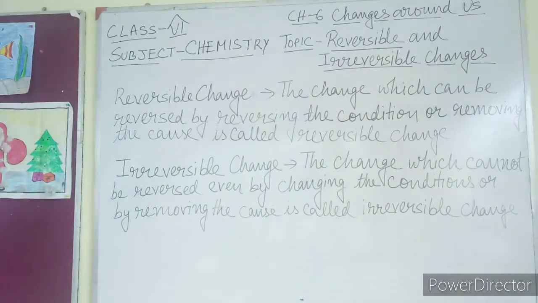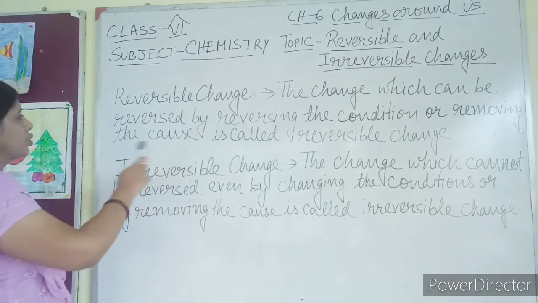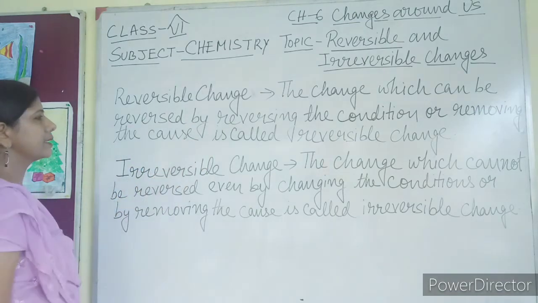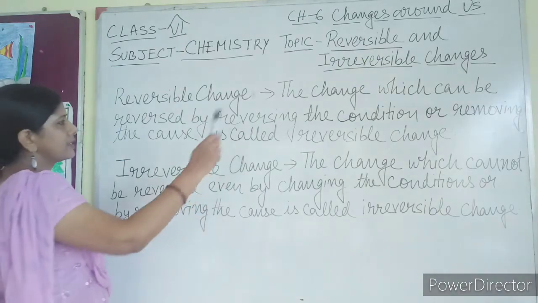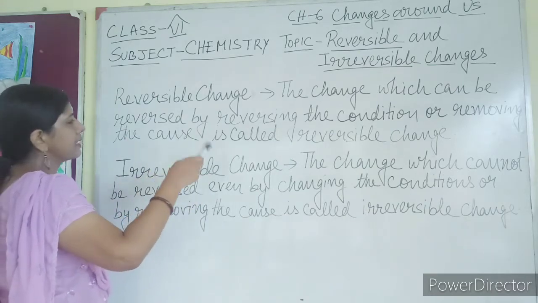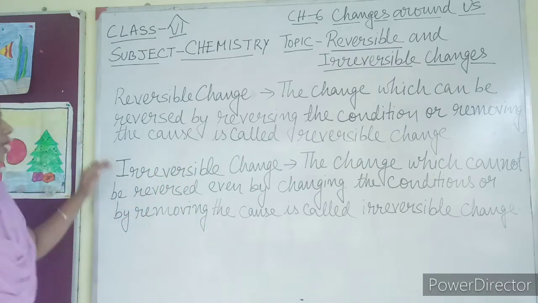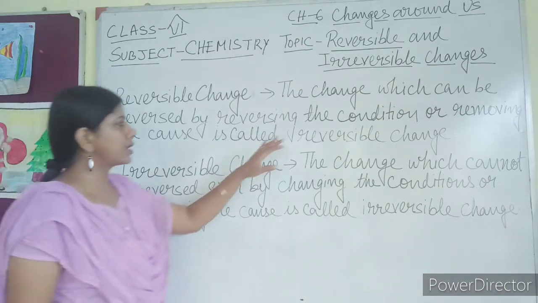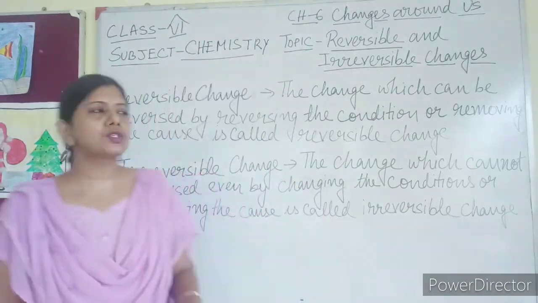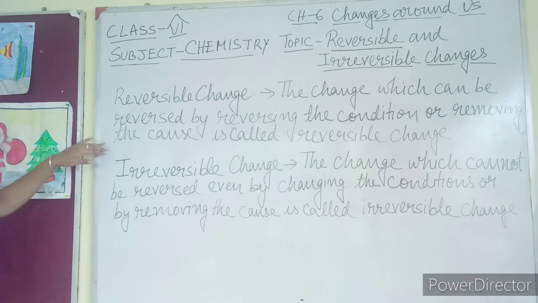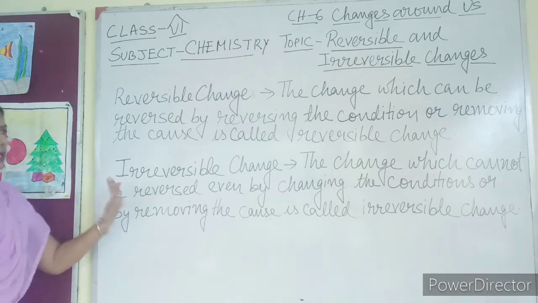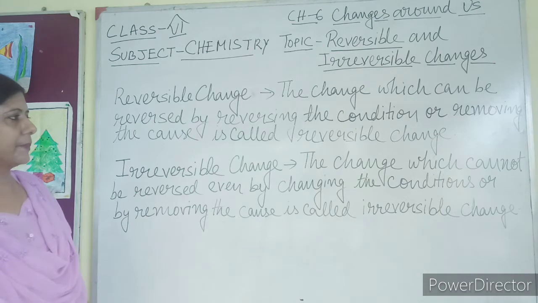Now the definition of reversible change. The change which can be reversed by reversing the condition or by removing the cause, that is called a reversible change. Again I am saying, the change which can be reversed by reversing the condition or removing the cause. Now what is the meaning of reversing the condition or removing the cause? This you have to understand properly.